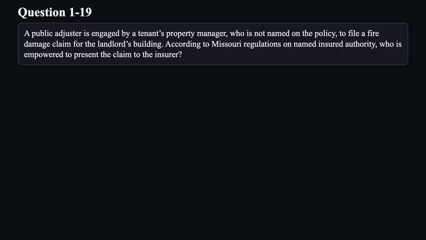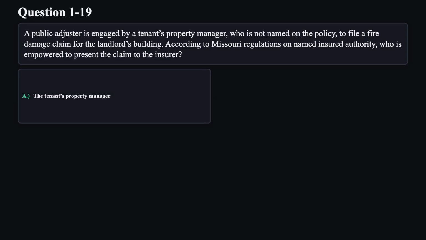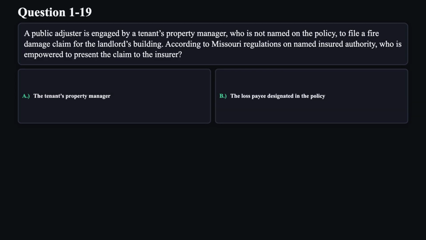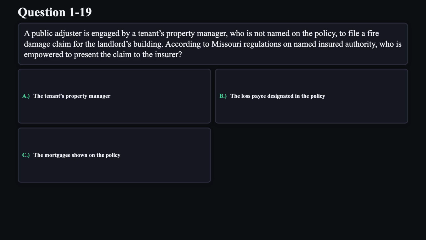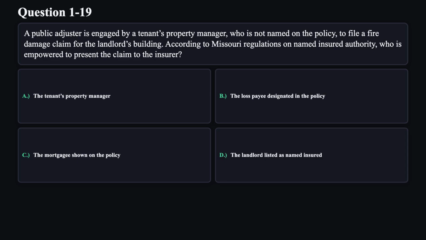Question 19. A public adjuster is engaged by a tenant's property manager, who is not named on the policy, to file a fire damage claim for the landlord's building. According to Missouri regulations on named insured authority, who is empowered to present the claim to the insurer? A. The tenant's property manager. B. The loss payee designated in the policy. C. The mortgagee shown on the policy. D. The landlord listed as named insured.